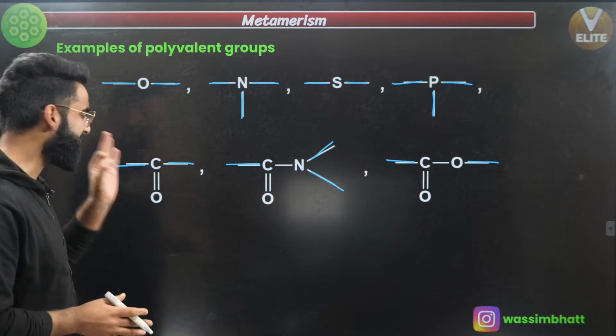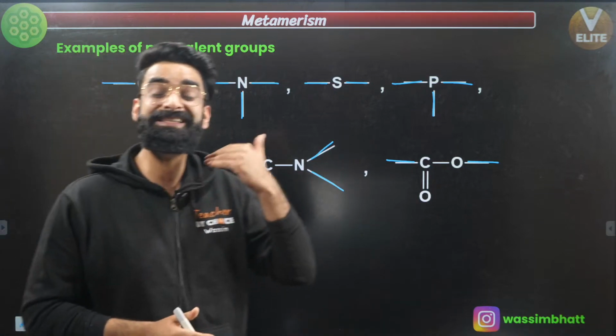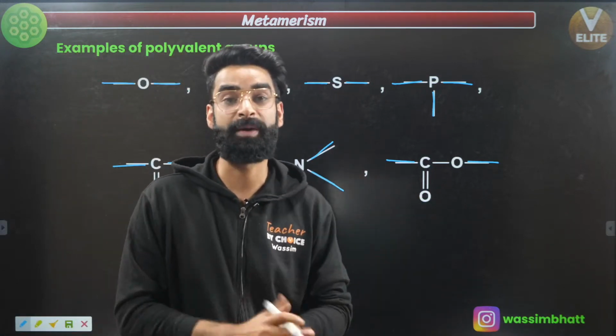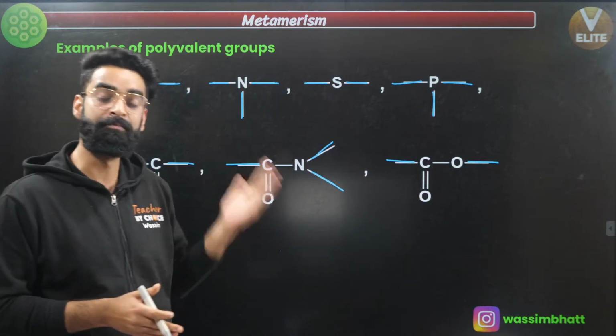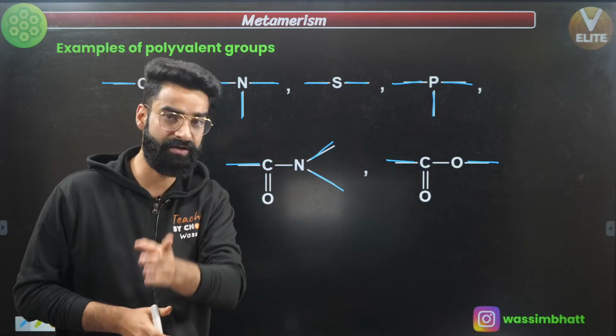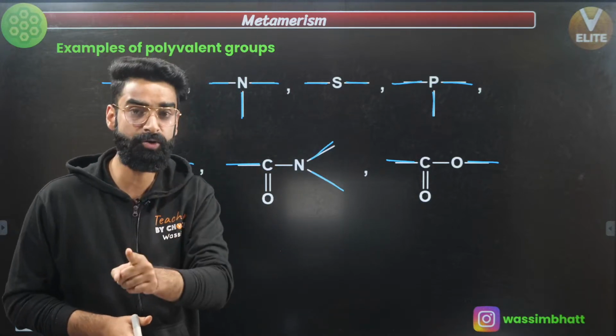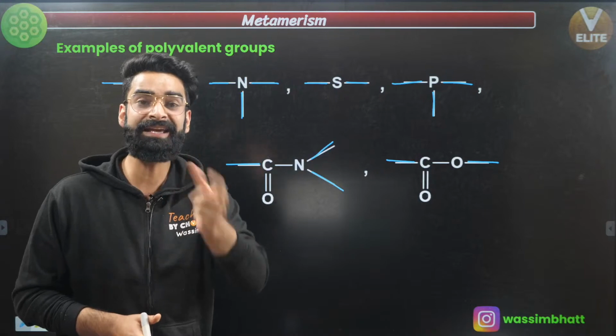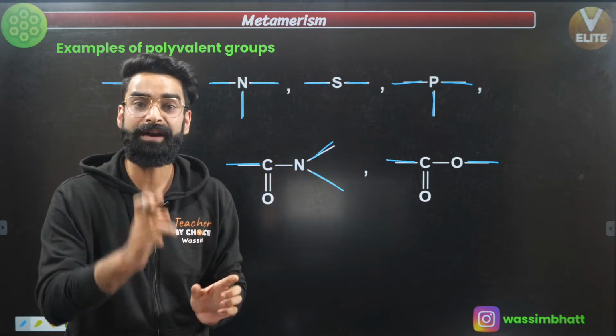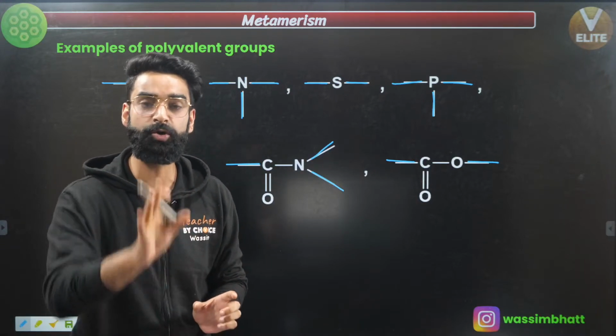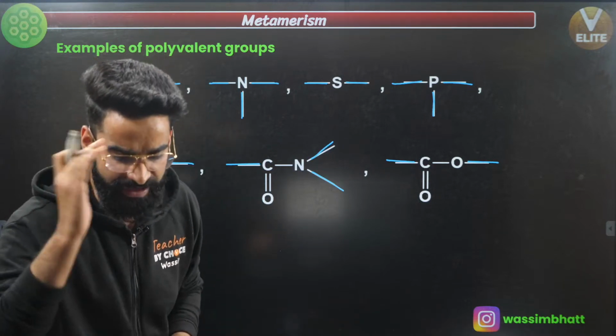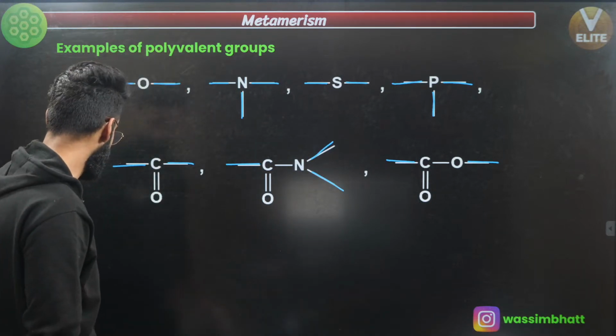So what is the definition of metamers? Metamers are compounds which have the same molecular formula and the same functional groups, but the arrangement of the alkyl groups around the polyvalent atom or group is going to be different, right? How can we understand all this in detail? Have a look, guys.